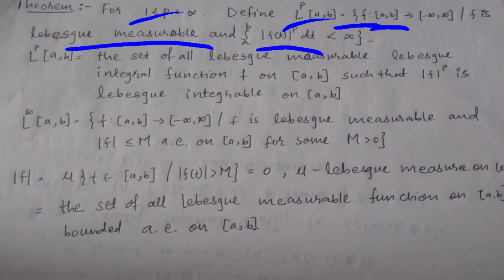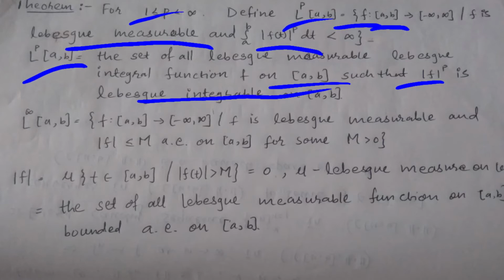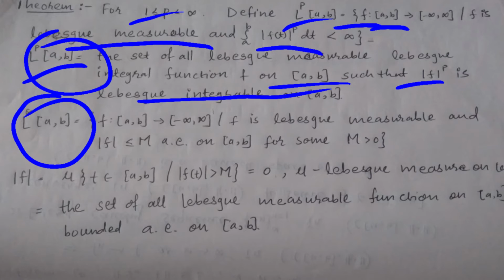The set L^p[a,b] is the set of all Lebesgue measurable, Lebesgue integrable functions f on closed interval [a,b] such that modulus of f(t) to the power p is Lebesgue integrable on closed interval [a,b]. So here is L^p[a,b], and here is L infinity [a,b].